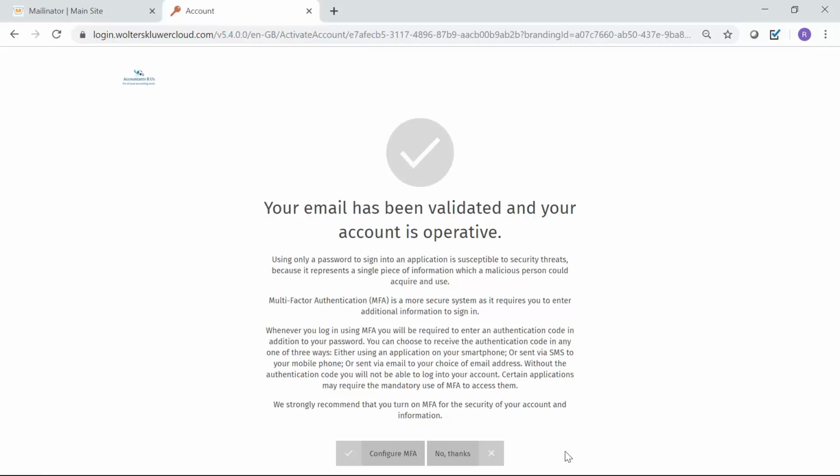One of the options I mentioned at the start of this video is that MFA can be either set to be mandatory at a practice level or left to be optional, in which case the client can then decide whether or not they want to activate MFA. Let's assume that it is either mandatory or that the client has decided they want to activate MFA, and we'll click on the configure button to actually configure the MFA option.